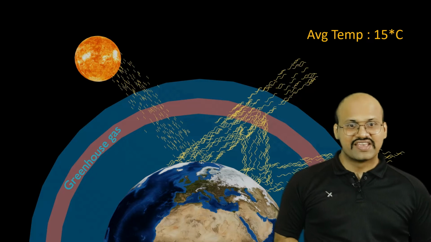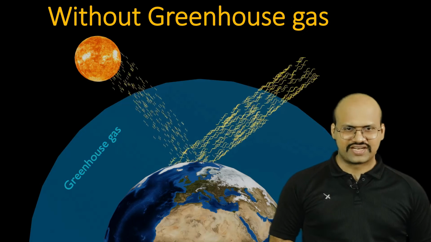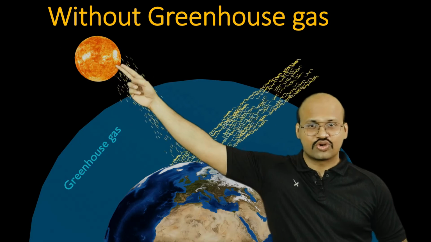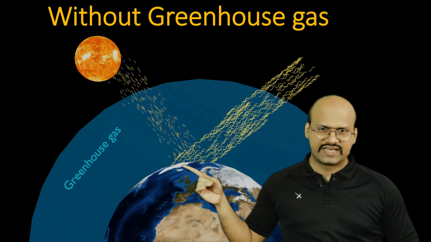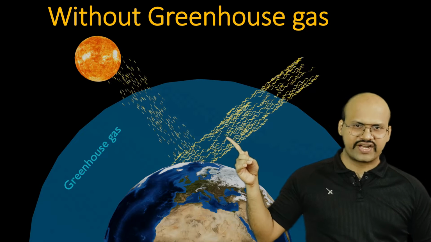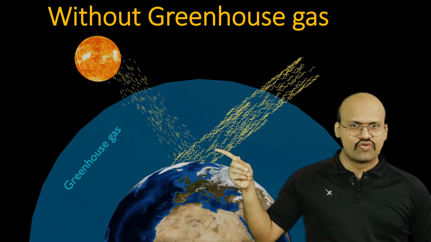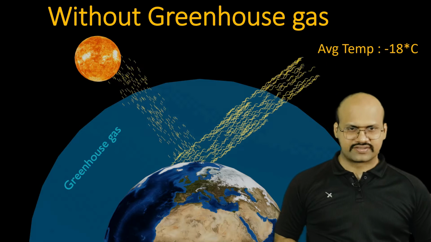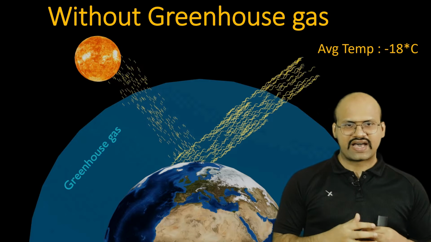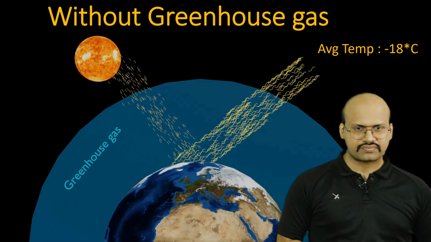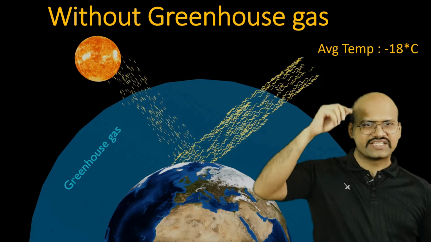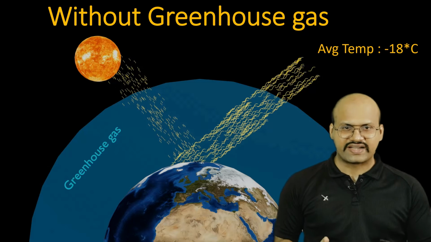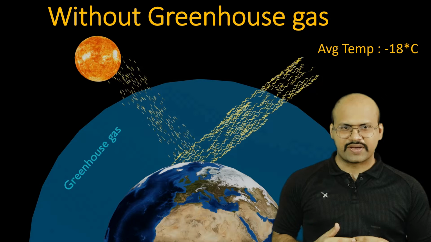If there were no greenhouse gases in our atmosphere, then the solar radiation which comes from the sun would be absorbed by our earth and then released in the form of long wave radiation, and this long wave radiation would directly escape to space without being redirected towards our earth. Because of this, the average temperature would become minus 18 degrees Celsius, because during the night times there would be extreme temperatures.